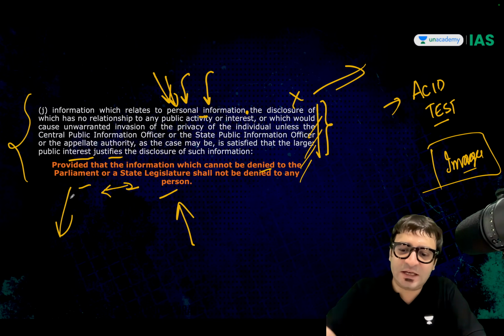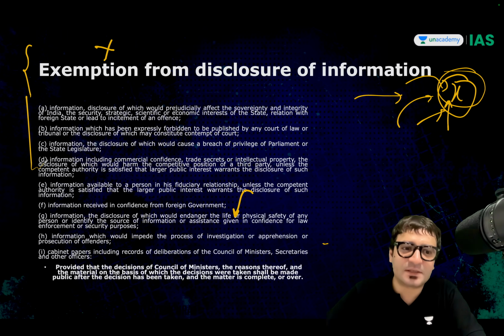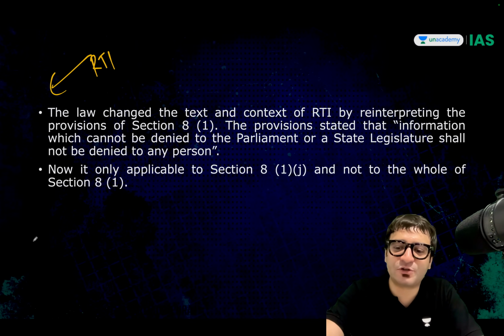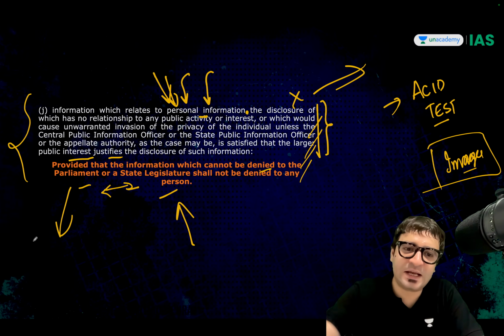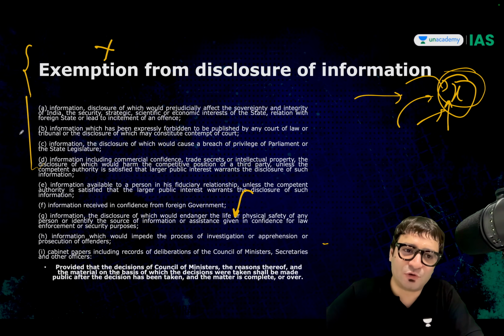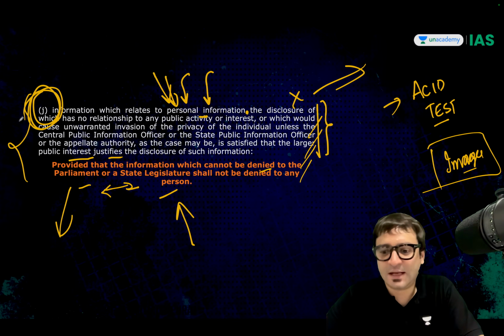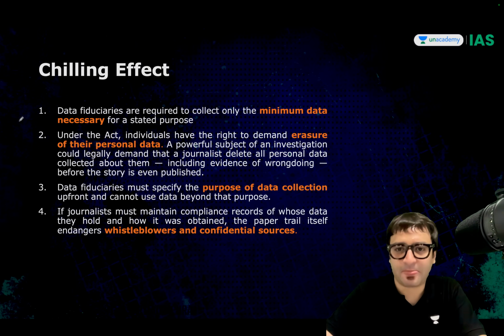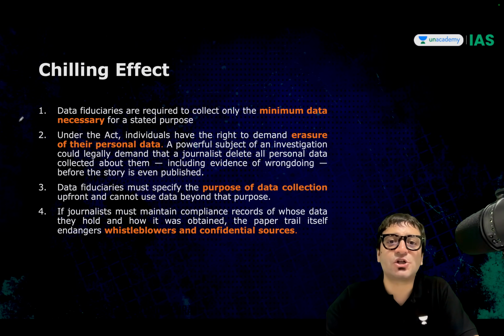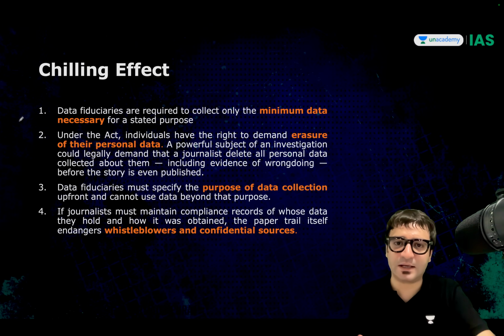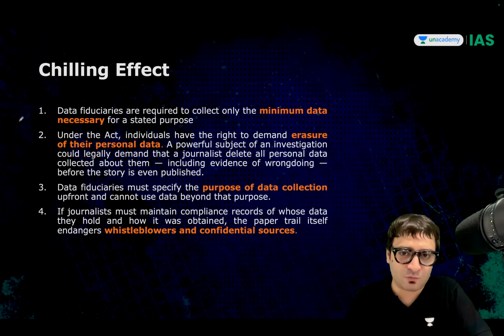This was initially applicable to all the provisions of this law. But now it is not applicable to all the provisions. It is applicable only to section 8(1)(j). And that is how the matter is before the court, whether this has a chilling effect on free speech. How? Just give me 2 more minutes and I will make you understand what the chilling effect is here.